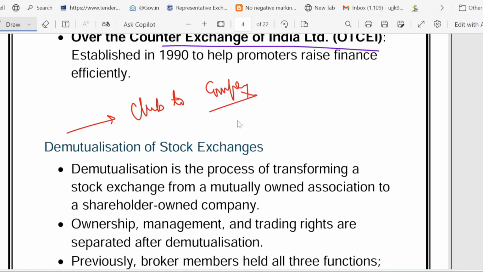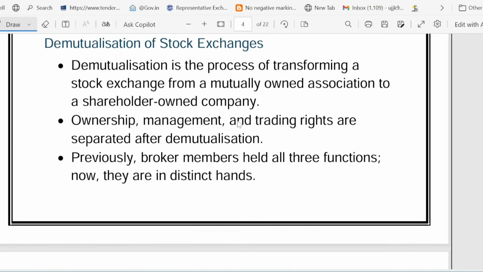Let's understand it. Basically, it means the stock exchange changed from a broker-owned club to a shareholder-owned company. Earlier it was a broker-owned club, and later it became a shareholder-owned company. That is the meaning, like Flipkart moving from founder to investor. That is called demutualization.